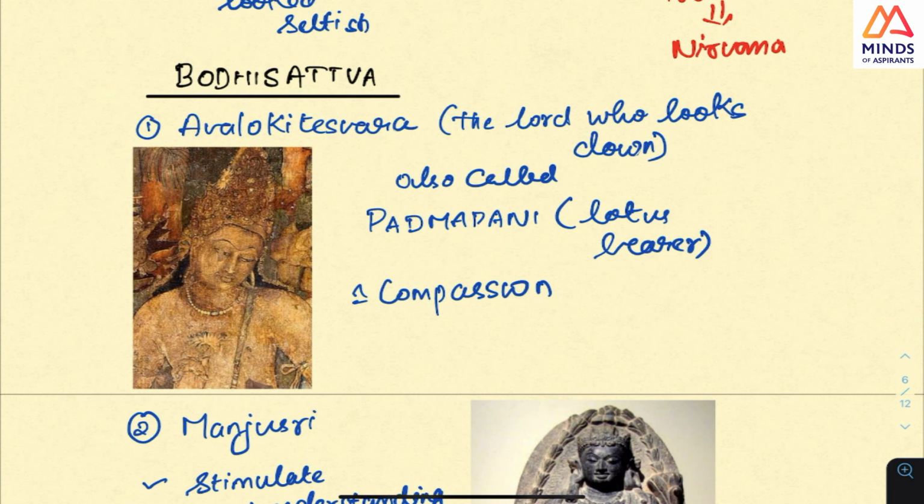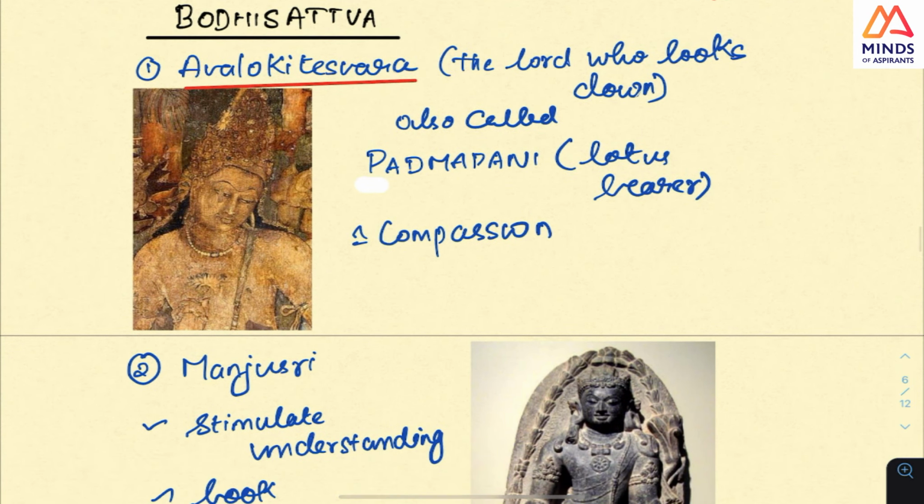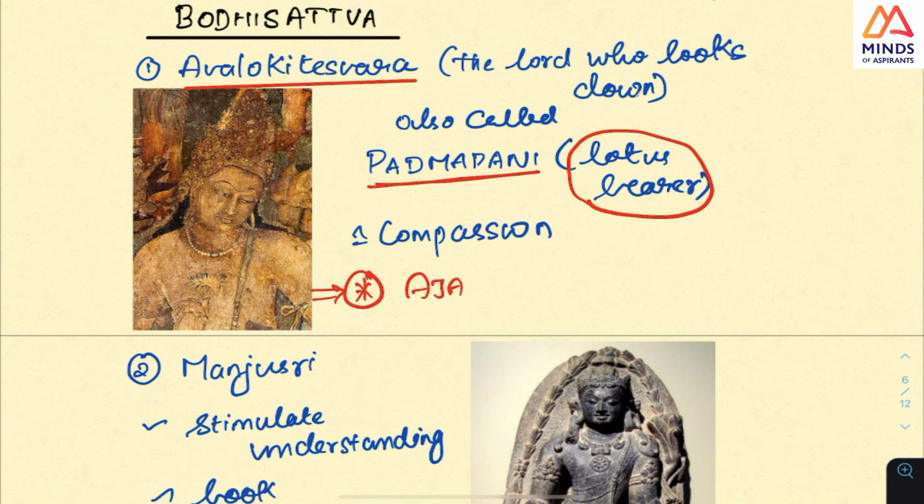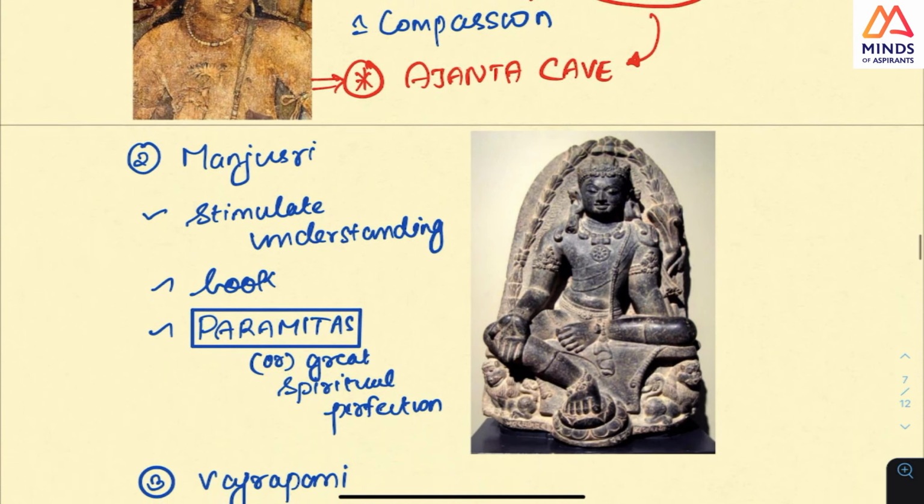In that, some are very prominent. The first prominent one is Avalokiteshvara. This is very, very important. This is what UPSC asked, and this is Padmapani. So the name is Avalokiteshvara Padmapani, or the lotus bearer. This is the question UPSC asked. And this is the image which is very prominent in the Ajanta caves. Anyone who has gone to the Ajanta caves will know this lotus bearer is very prominent. Each bodhisattva has one important characteristic, and the characteristic of this one is compassion.